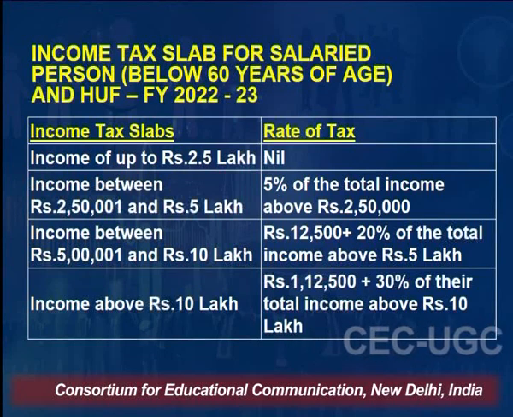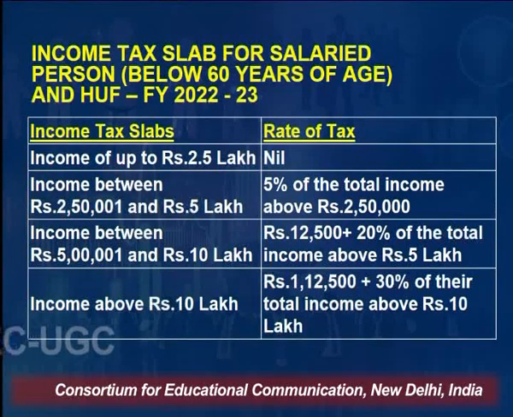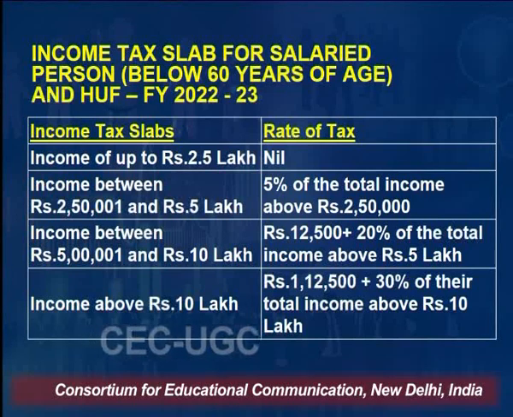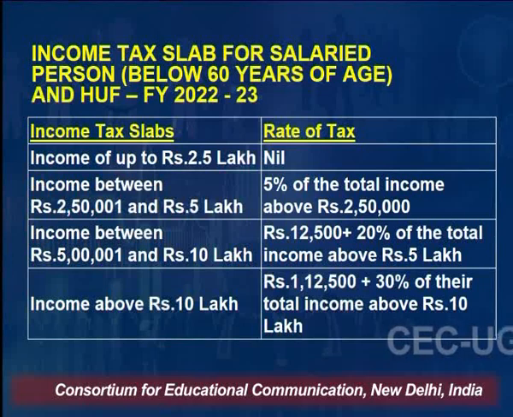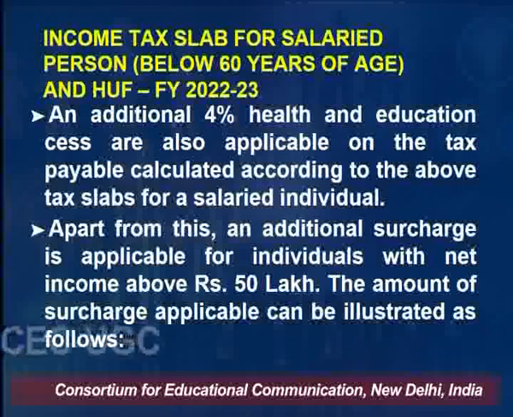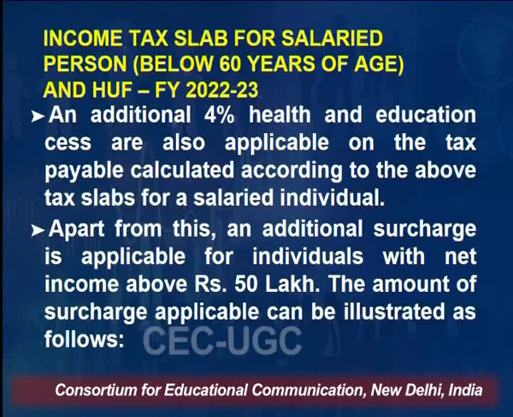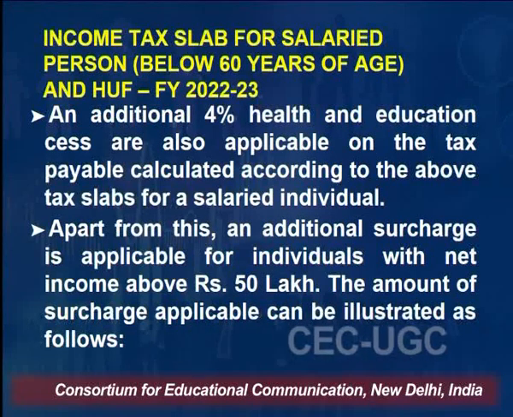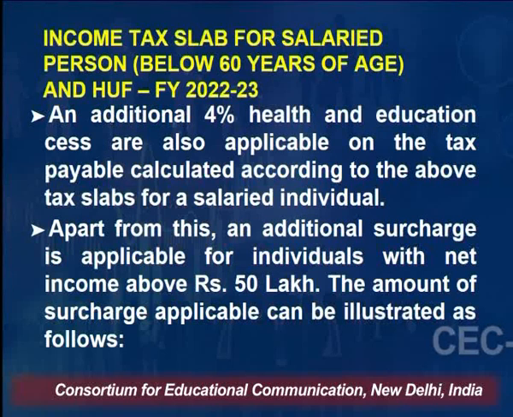What it means is that, suppose your total tax liability as per your income tax bracket comes to be, for example, 1 lakh rupees. I'm not saying income, I'm saying your tax liability comes to be 1 lakh. On this 1 lakh rupees, you will have to pay 4% additional health and education cess. That is, your total tax liability will be 1,04,000 rupees.